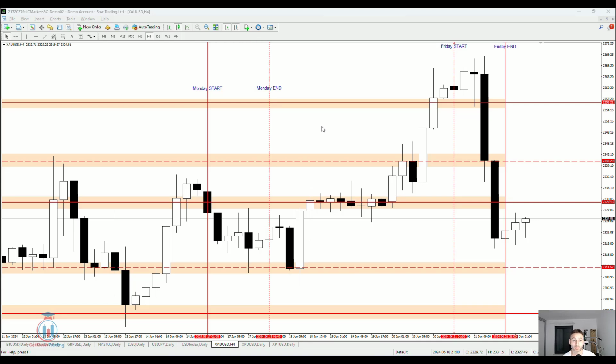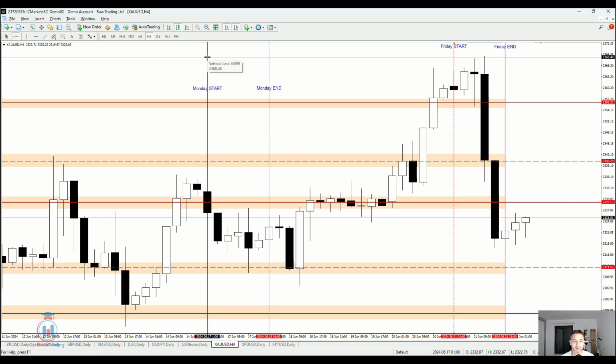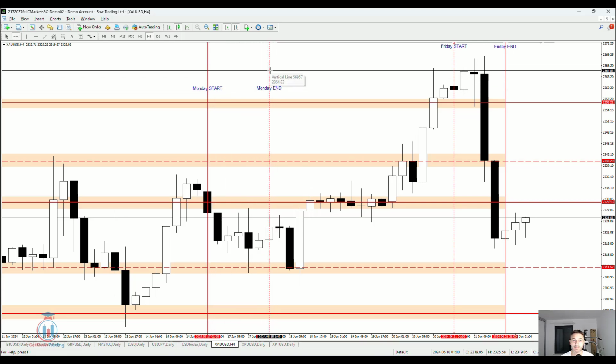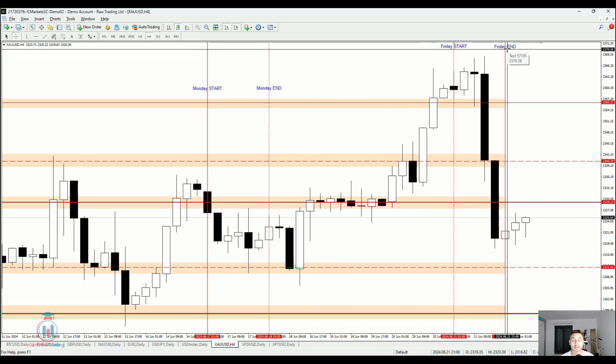And let's start with a Monday. Here on the chart I have used gold against US dollar on the 4-hour time frame. You can see that here. And I have put here a vertical line where the Monday starts. You can see that it is 1 o'clock in the morning on the 17th of June, and the Monday when it ends, and here is the Friday when it starts and the Friday when it ends.